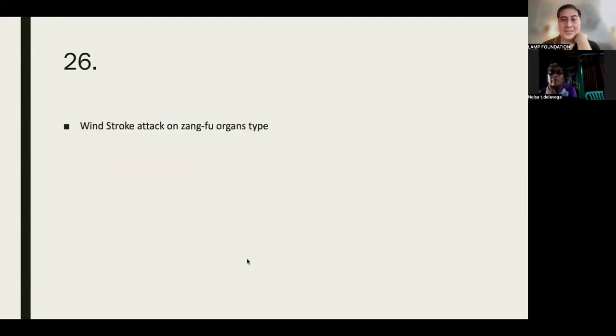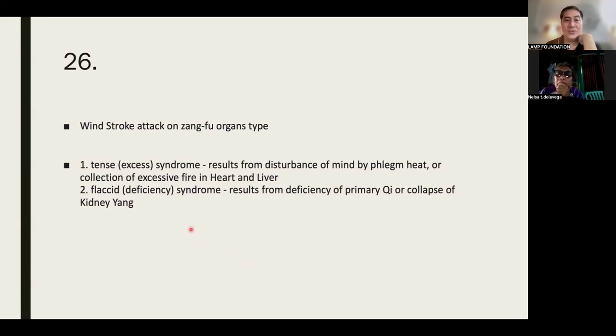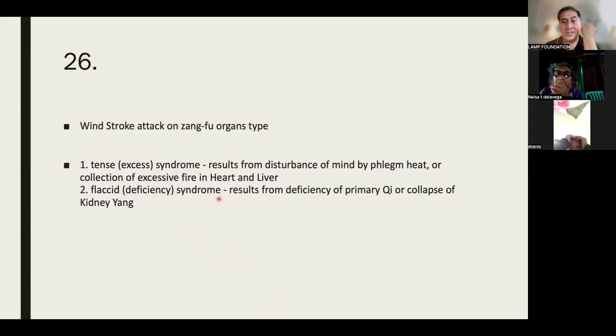Okay, let's talk about the wind stroke attack on Zangfu organs, the viscera type. We have two types: the excess and the deficiency. Excess is the tense syndrome, and deficiency is the flaccid syndrome.